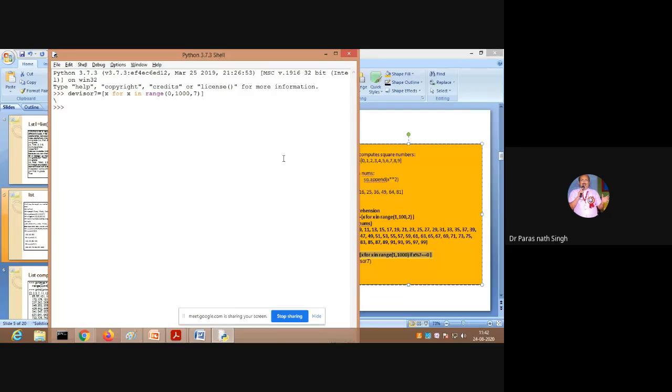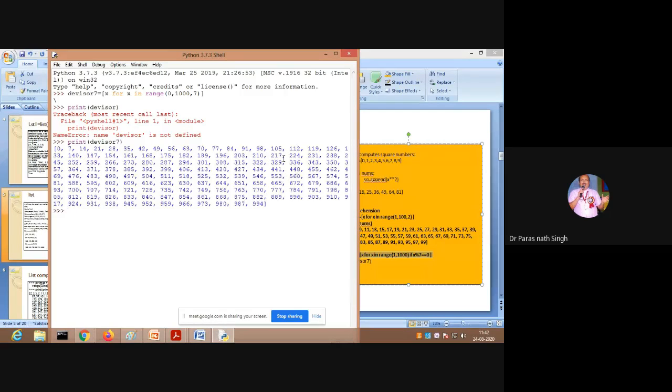Okay, fine. Then print divisor 7. The variable name is divisor 7. Yes, so it is printing 0. Yes, 0 is a multiple of any number, I don't have any objection to that. Okay, it is okay now.